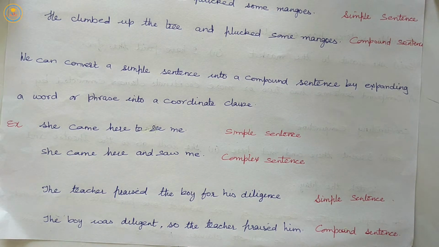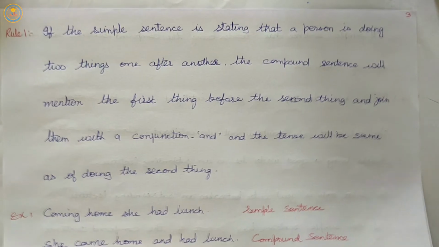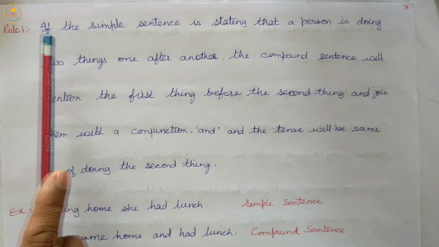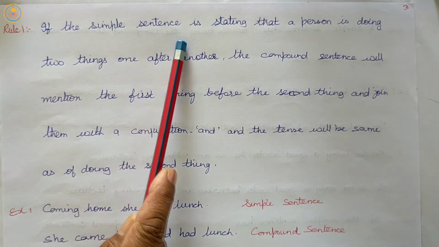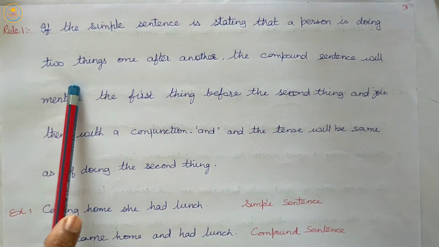So, the rules related to the transformation of simple sentences to compound sentences are: number 1, if the simple sentence is stating that a person is doing two things.